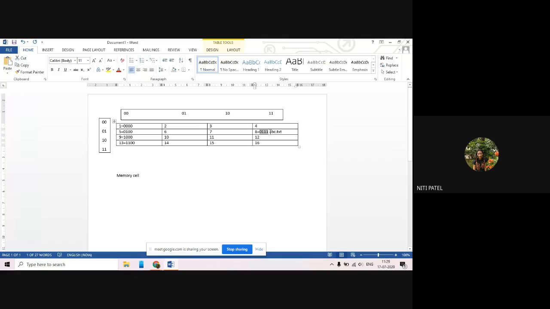So to extract this data ABC, if the user wants this ABC, I will not first go into 1, 2, 3, 4, 5, 6, 7 and then 8. I will directly go to 8 number. I will take the address 0111 and I will extract this data and give it to the user. I will not touch any other memory cells from the entire unit. Okay, that is how your random access memory works.